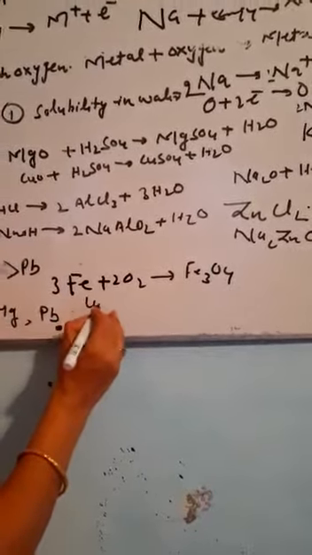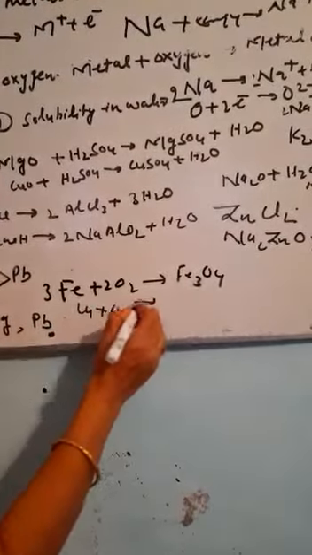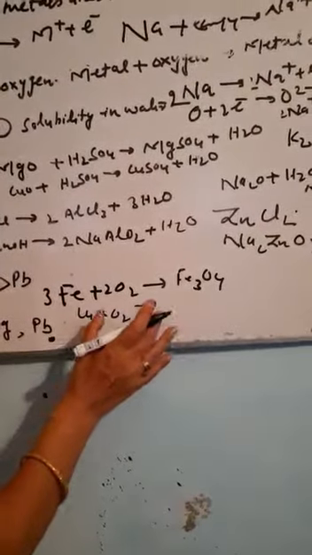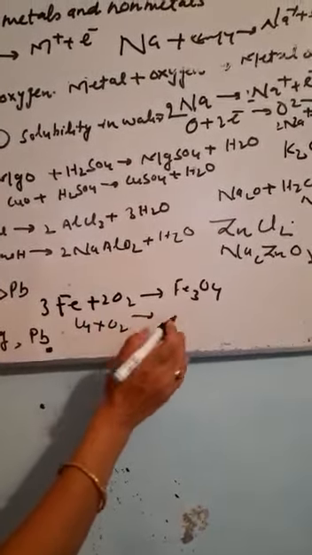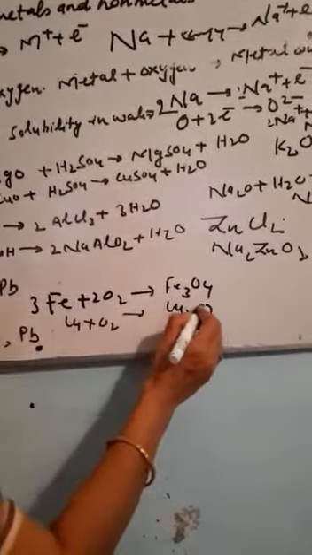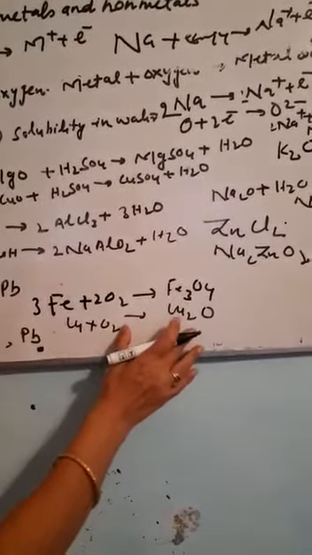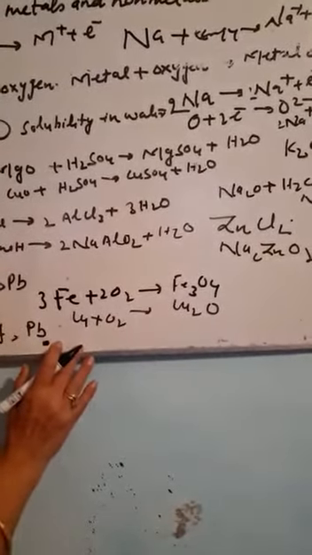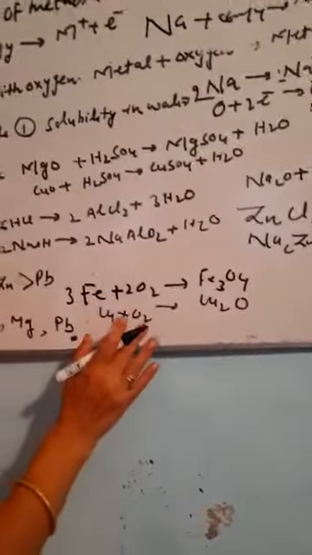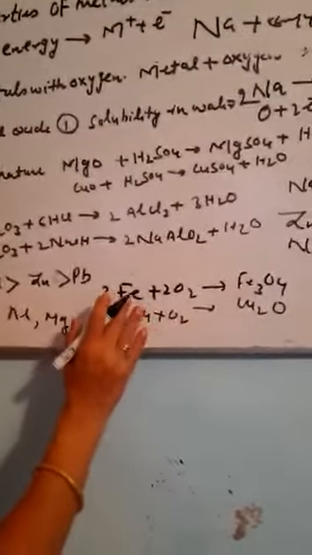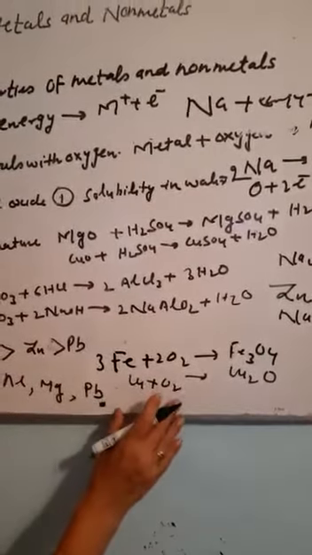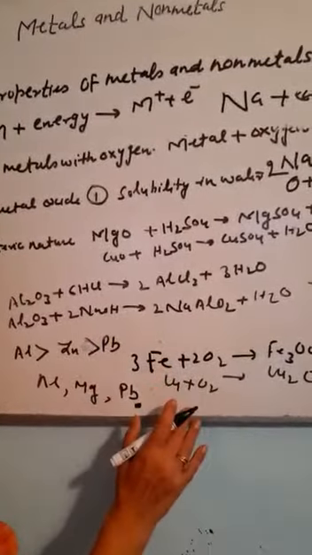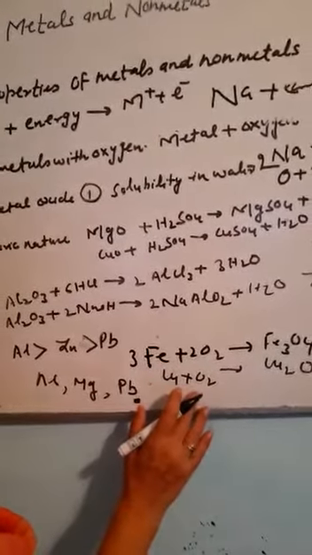Similarly, if copper is heated in the presence of oxygen for a longer time, a black coating of copper oxide forms at the surface. Silver, gold and platinum do not react with atmospheric oxygen, and they do not react with oxygen even on heating.